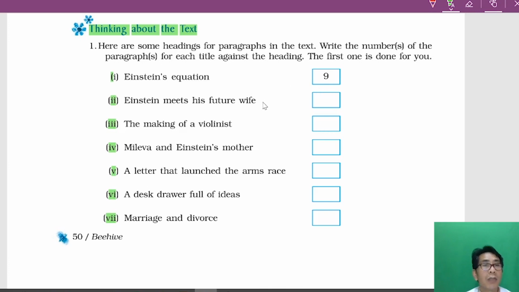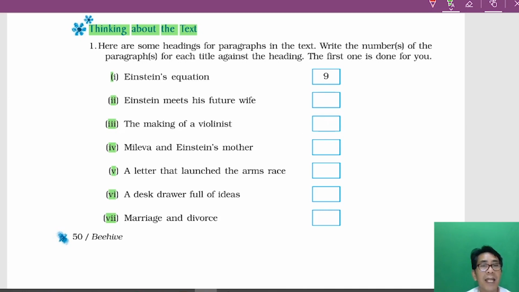Now what about this? Einstein meets his future wife. If you look at the paragraphs, you will see that it's para number 7. You got it? Yes, the making of a violinist. You remember Einstein's mother wanted him to learn how to play the violin, and then he became an amateur violinist. Para number 3. You write here para number 3.